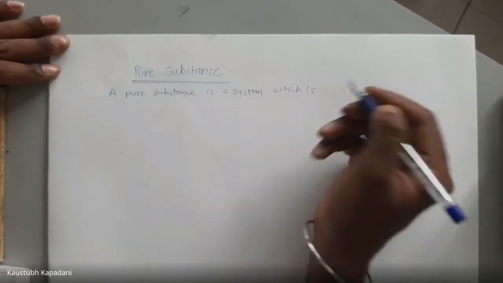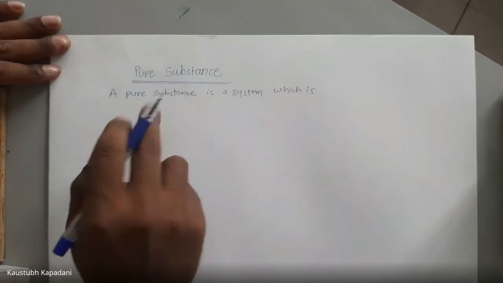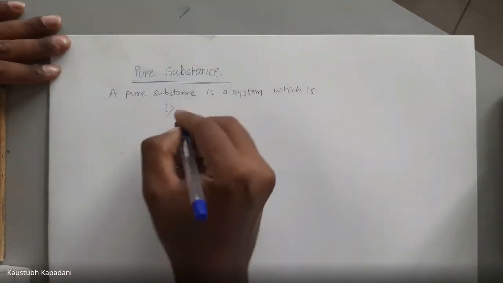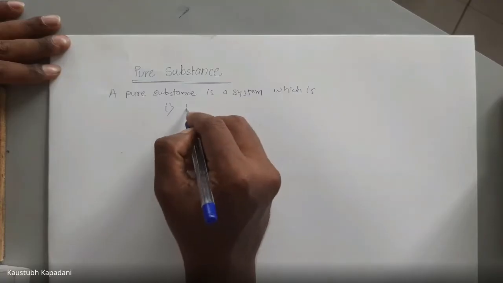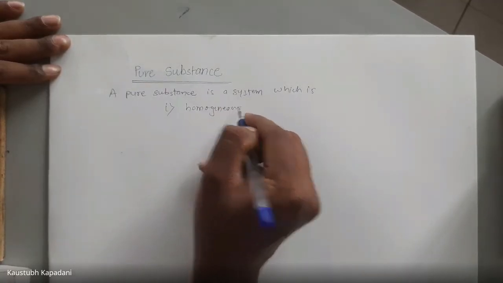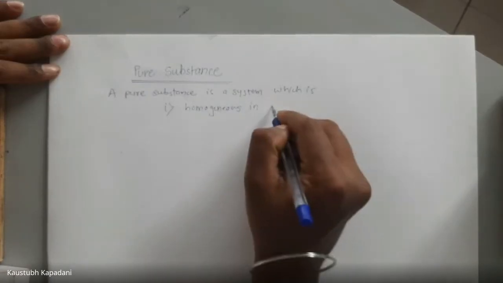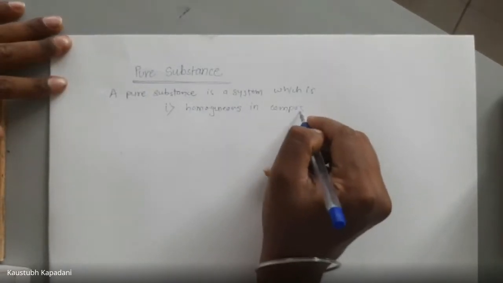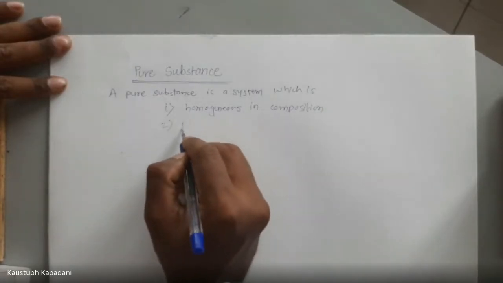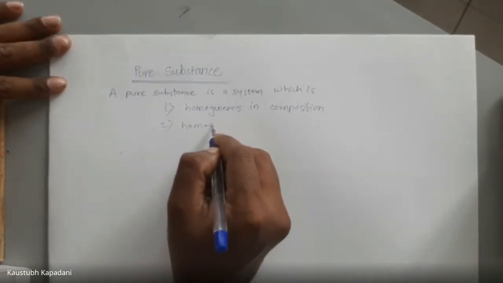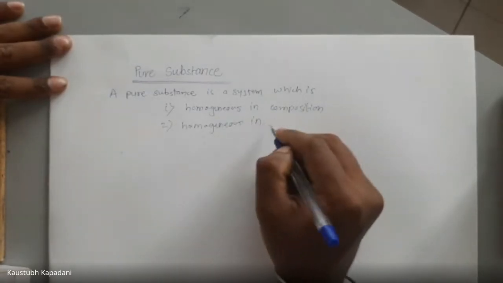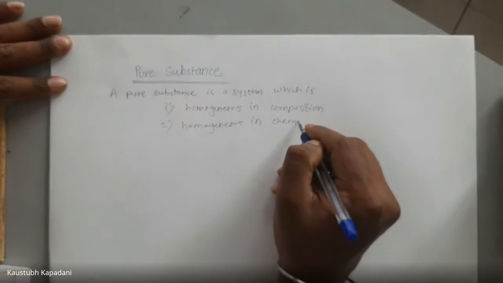which has to satisfy three conditions. The first condition is the substance should be homogeneous in its composition. It should be homogeneous in chemical aggregation.